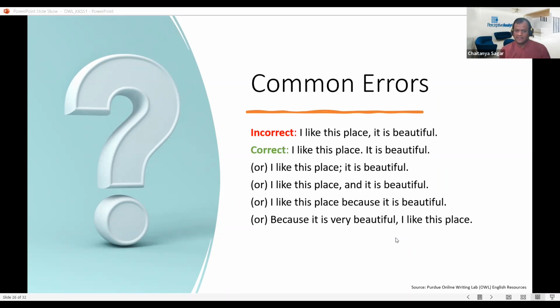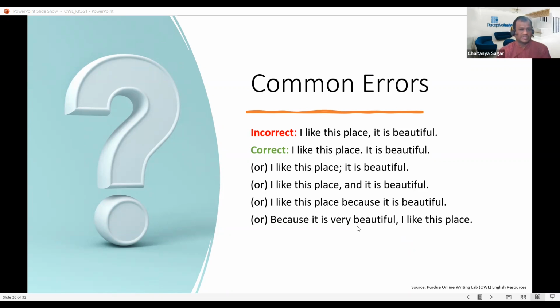One last thing. I'm really talking about the last sentence under correct: because it is very beautiful, I like this place. So generally, this is a question as well.